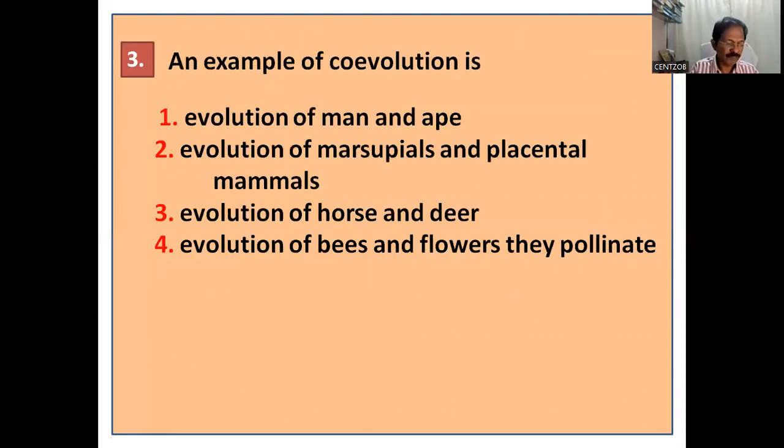It's clear. Next question. An example of co-evolution is: evolution of man and ape, evolution of marsupials and placental mammals, evolution of horse and deer, evolution of bees and the flowers they pollinate. It's a very simple question, the last one is the answer, isn't it?